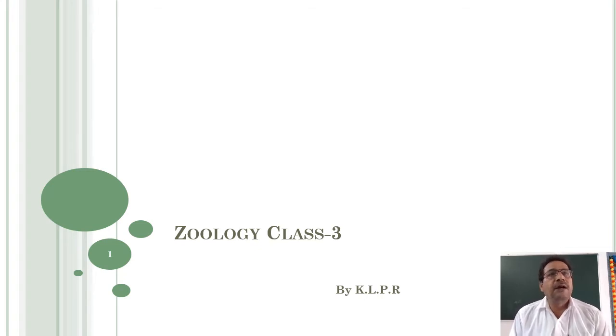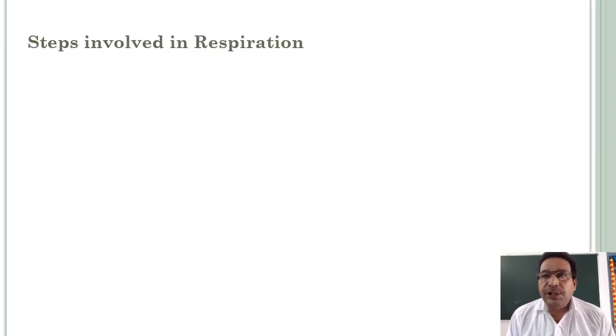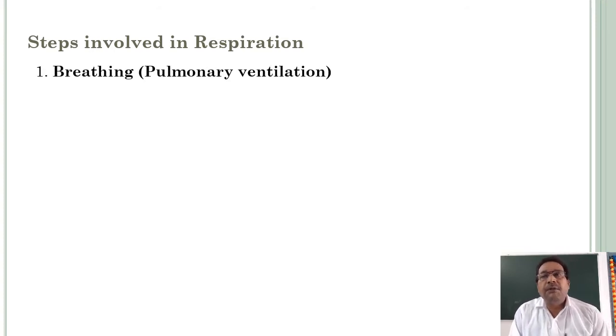What are the steps involved in respiration? Observe carefully. Number 1, breathing, also called pulmonary ventilation.